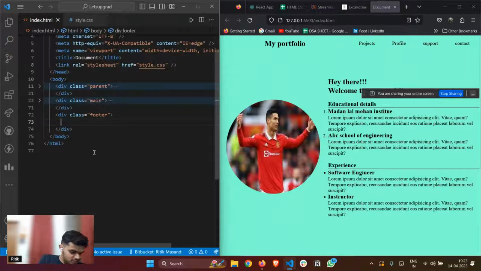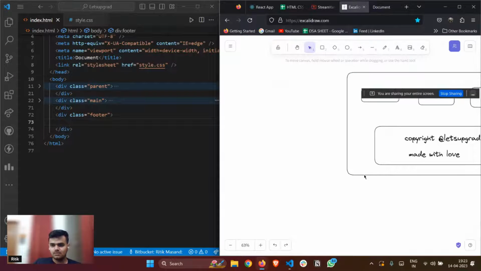Someone is saying, instead of using a tag, can we use li in front of it and make it silent? So which tag are you mentioning? I didn't get your question. Instead of using a tag, can we use li in front of it? Which part? I didn't get your question. Yeah. So in the meanwhile, let's work with the footer section.